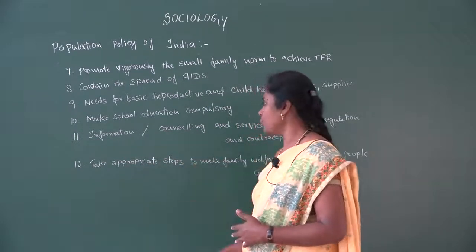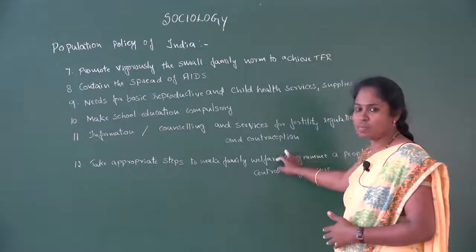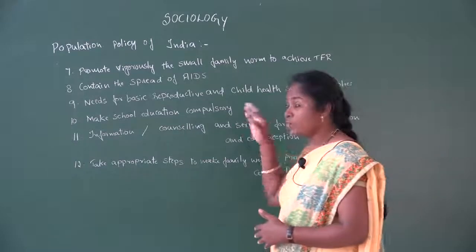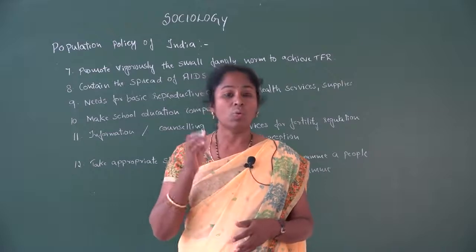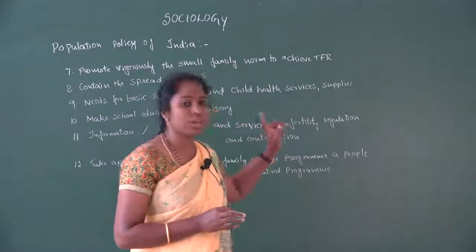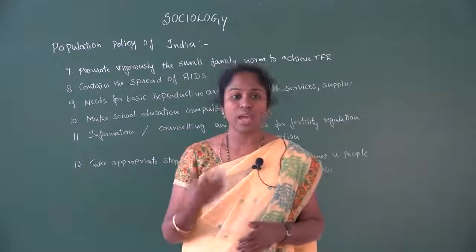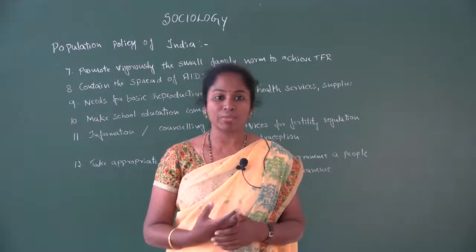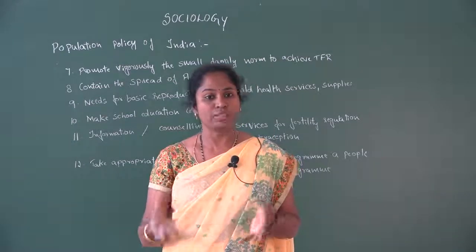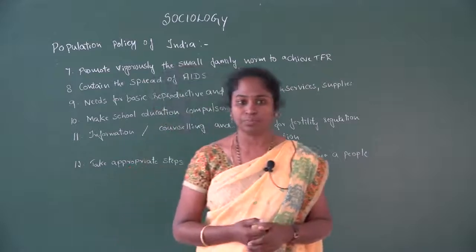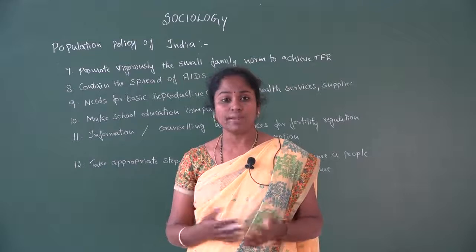Next one, the 11th one, information, counseling and services for fertility regulation and contraception. So it is important to give information as well as counseling to people about what information they need about fertility regulation as well as contraception. What are the methods they have to use for family planning measures. So they have to get the information as well as counseling. For example, we can see in some rural areas, when they conduct programs, at primary healthcare centers we could find they conduct the programs.